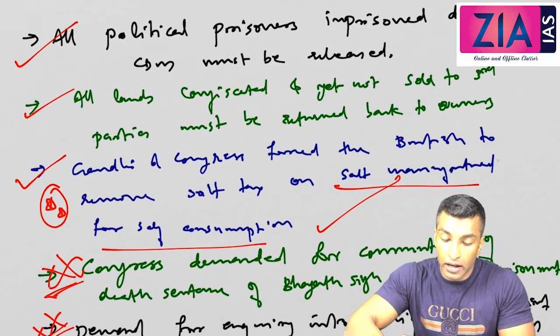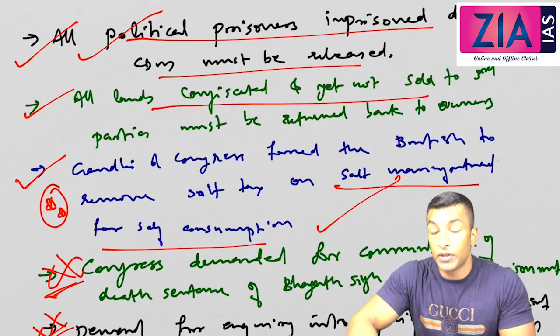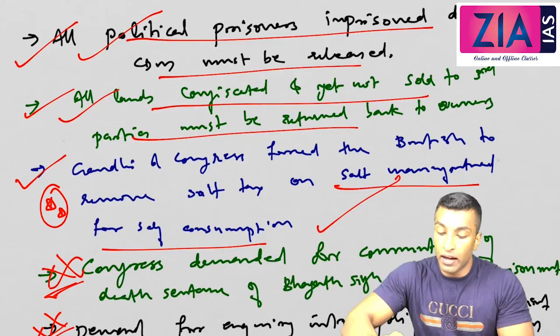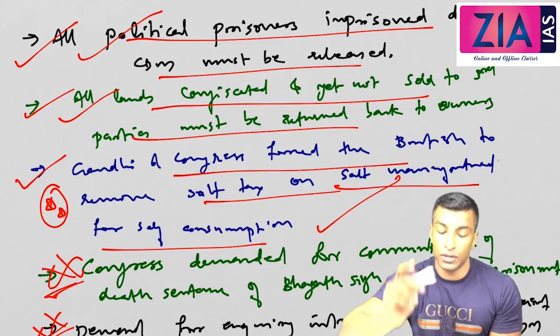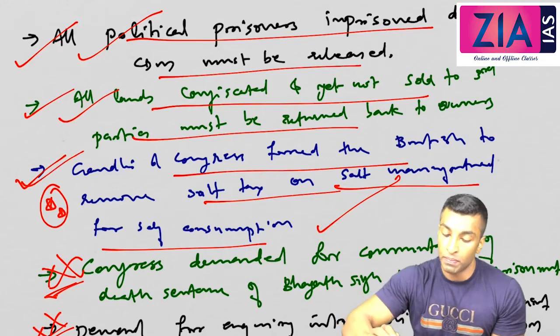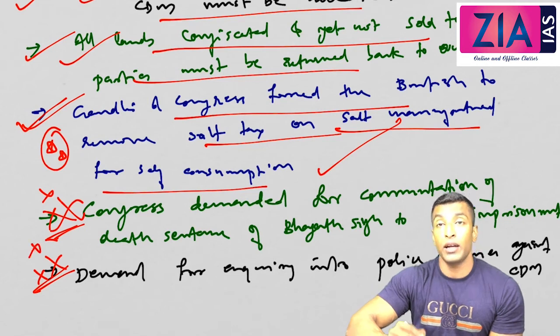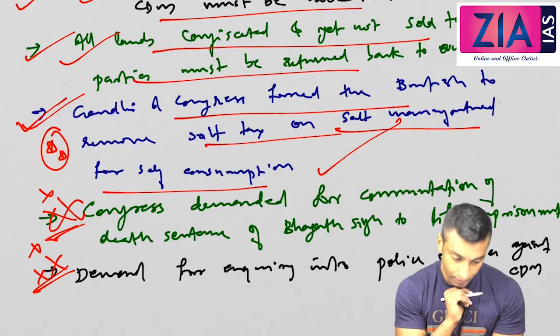So if you see, all political prisoners imprisoned during CDM must be released. Yes, accepted. All lands confiscated and not yet sold to third parties must be returned to the owners. Yes, accepted. Gandhi and Congress forced the British to remove the salt tax for personal use. Accepted, but not for commercial use. Commutation of the death sentence of Bhagat Singh, not accepted. Inquiry into police excesses, that is also not accepted.